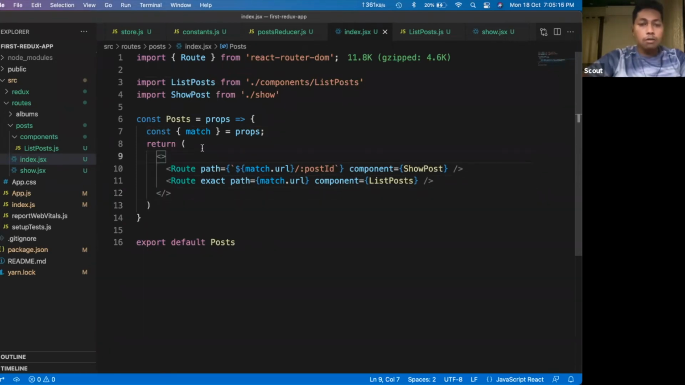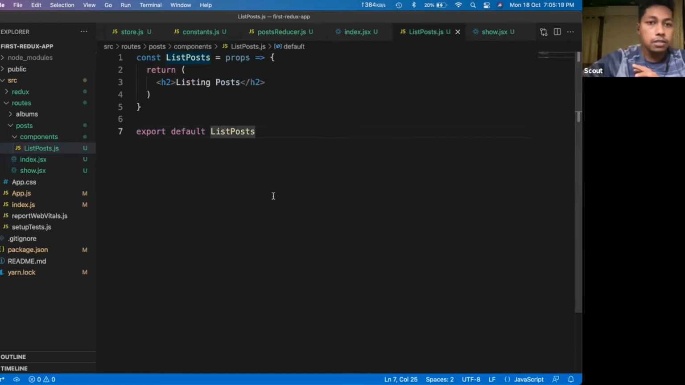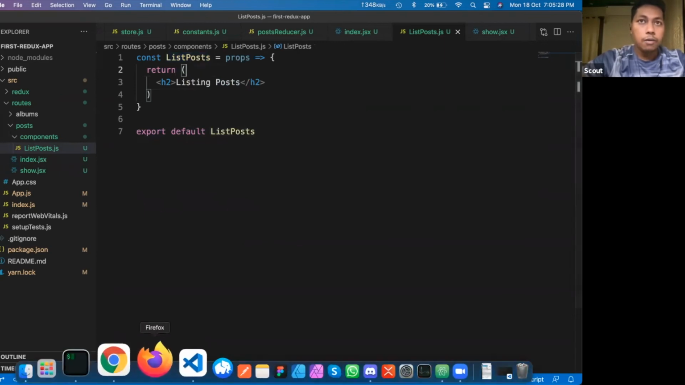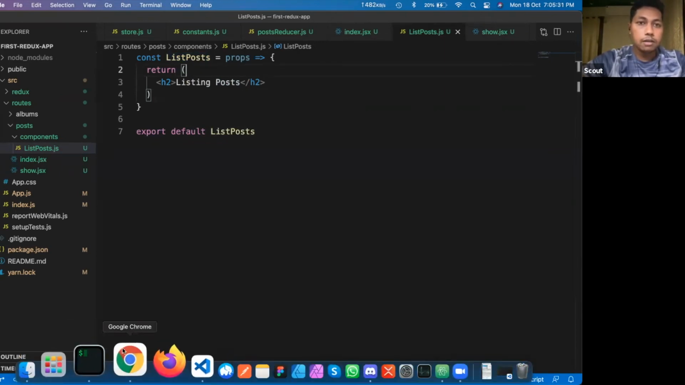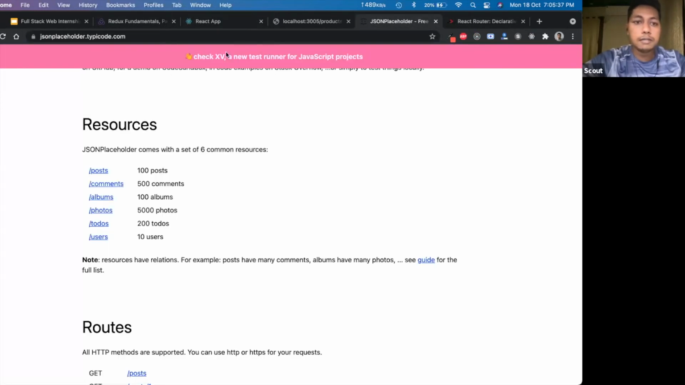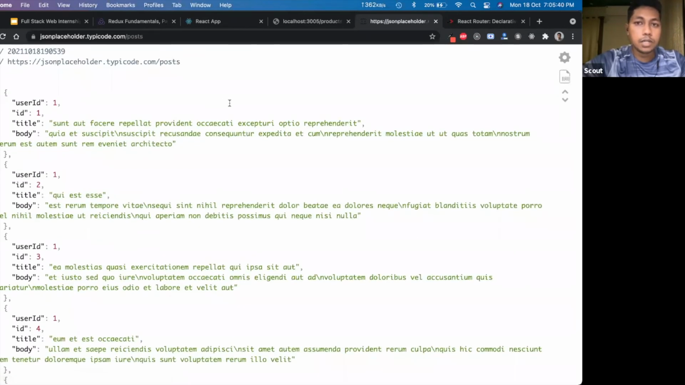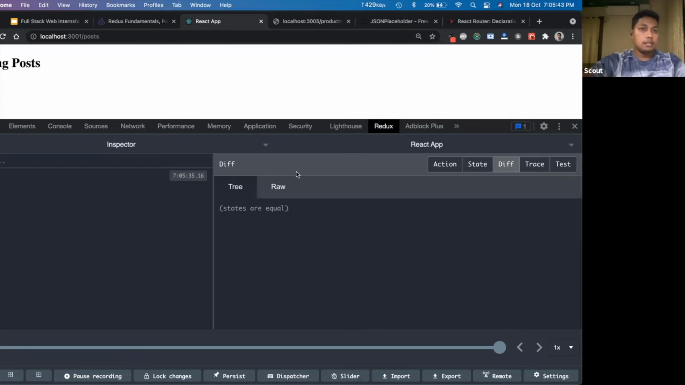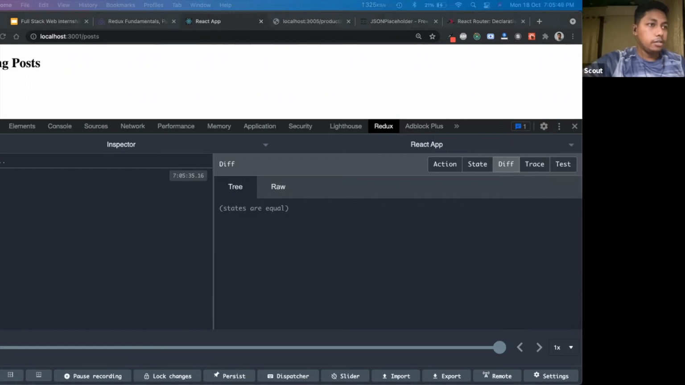Okay, so now what we will do is that inside this list post component, we have to make the API call, right? Whenever the user would be on this page, say slash posts, here we will make an API call to this JSON placeholder service, this one. Okay, so let's do that. I think we don't have much time left, so let's jump into this implementation. All right, the chat, I think it is not visible. Yes, it is visible right now.